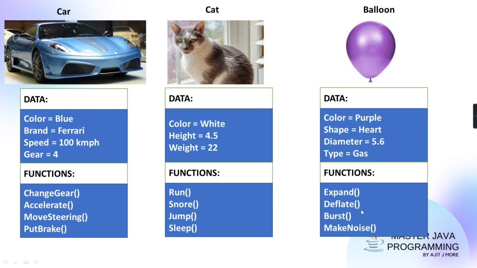To make noise is a behavior. It will burst and deflate. Deflate means it will again become normal. So when it becomes normal, is the diameter changed to 0? Sometimes the color may change. Initially it looks dark red, but as you fill air, it expands and starts looking lighter in color. So these behaviors are controlling this data.